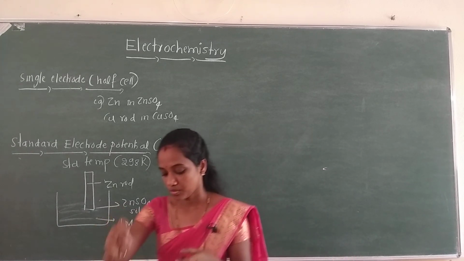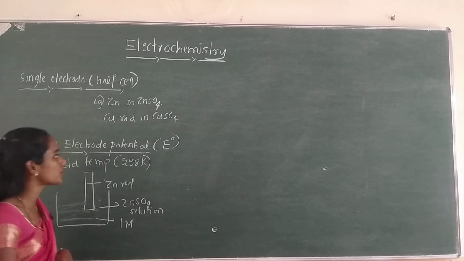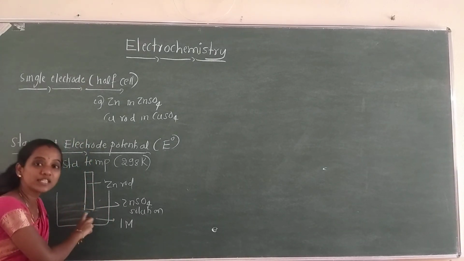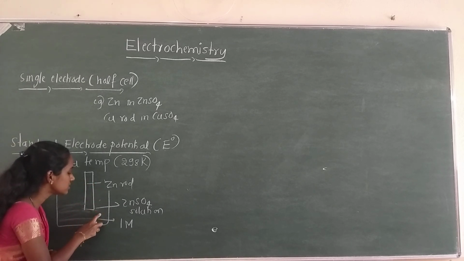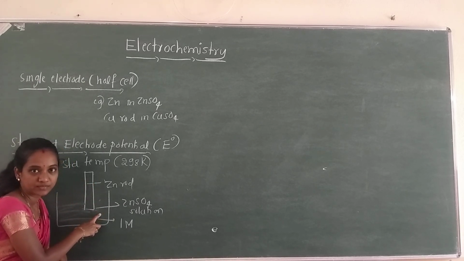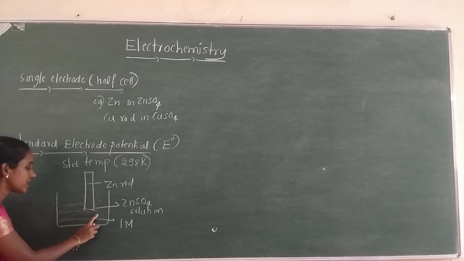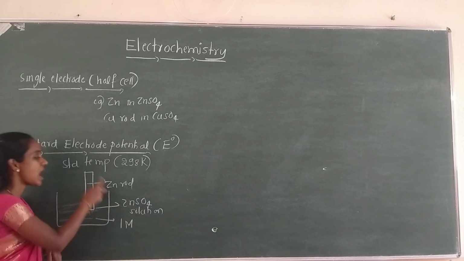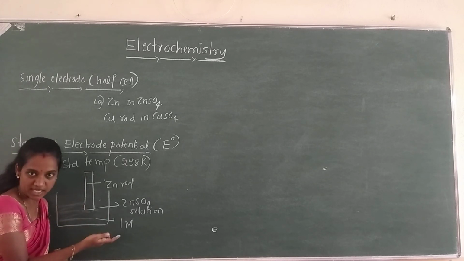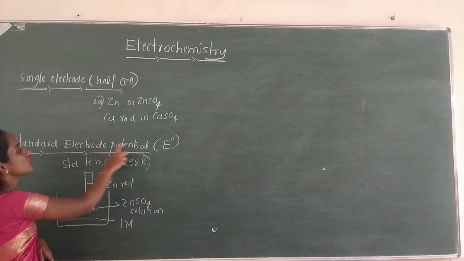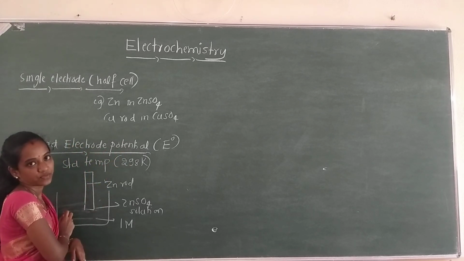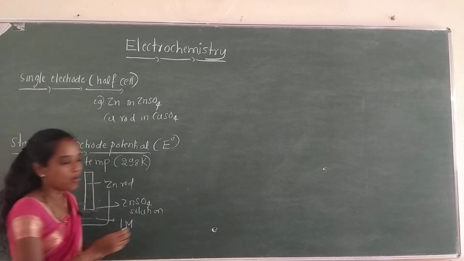So what is the definition of standard electrode potential? When the concentration of all the species involved in a half cell is unity, then the electrode potential is called standard electrode potential.